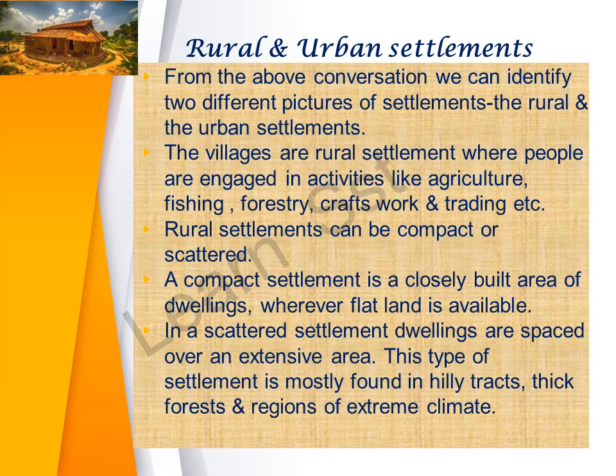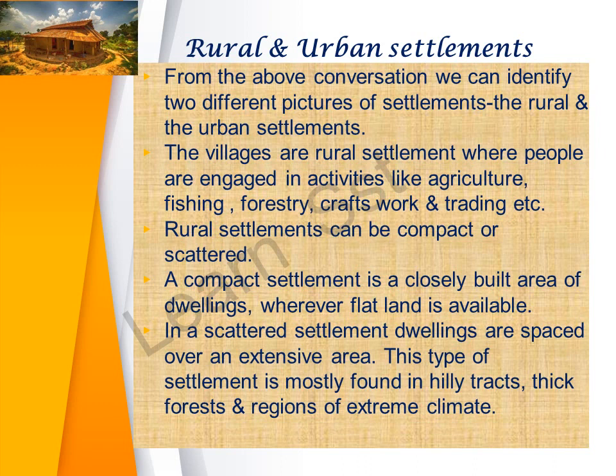And the urban settlements. In our conversation, we can identify two different pictures of settlements. One is the rural and the other one is the urban settlement. When we say rural, it is the village settlement wherein people are engaged in activities like agriculture, fishing or forestry, crafts work, and trading. So rural settlements can be compact or scattered. Compact means there would be many houses joined in, or it could be a scattered settlement. One house over here, then say after 3 kilometers, you have another house, and so on.